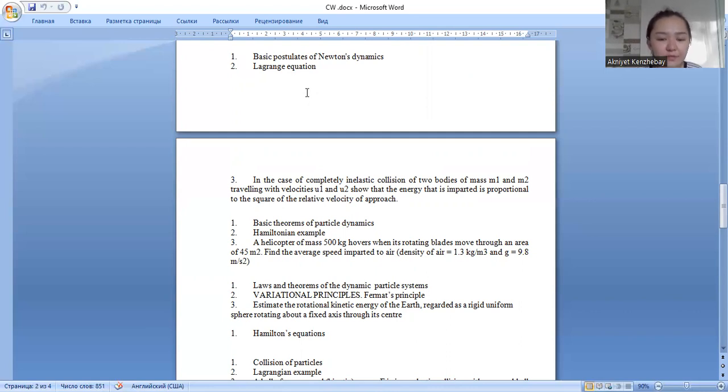The next question is the Lagrange equation.